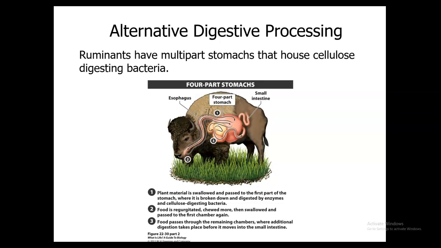So with this, these animals are going to have that complex 4-part system. And so those multiple stomachs are going to be able to house cellulose digesting bacteria that's able to break it down. So basically what happens, the plant material is going to be swallowed and passed to the first part of the stomach. That plant material is then broken down by enzymes and cellulose digesting bacteria. Then the food is going to be regurgitated. It's chewed some more, swallowed again, and passed to the first chamber again, where that process repeats itself. Then, food is going to pass through the remaining chambers, where additional digestion is able to take place.